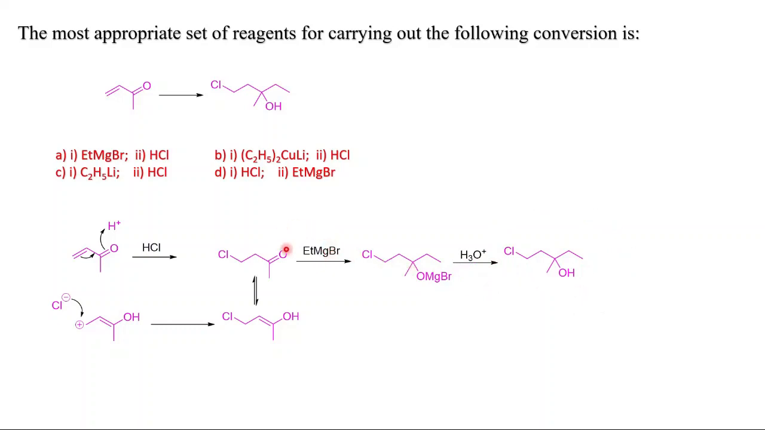Now there is a possibility that this ethyl will attack at this position also, and chlorine will eliminate, and we have some side product. But with this we will not end up with this product. That's why option D is the correct answer. Now I will show you option A and option C, which actually have the same mechanism. So I will take one of them, that is option A, and I will explain it to you.